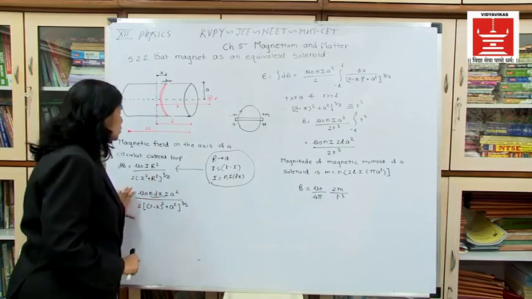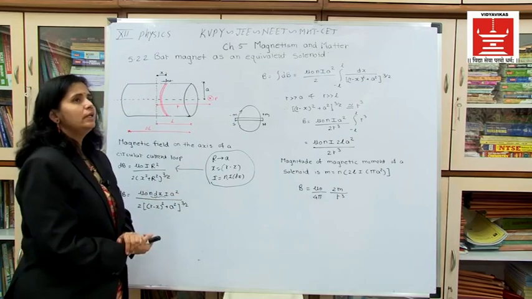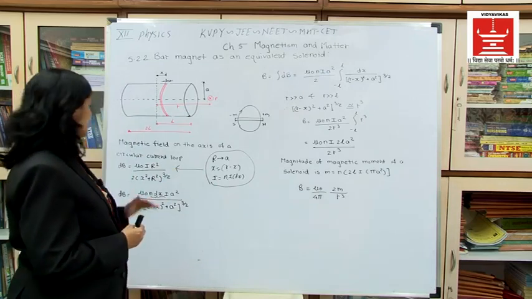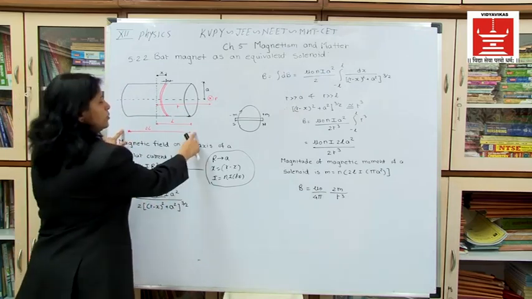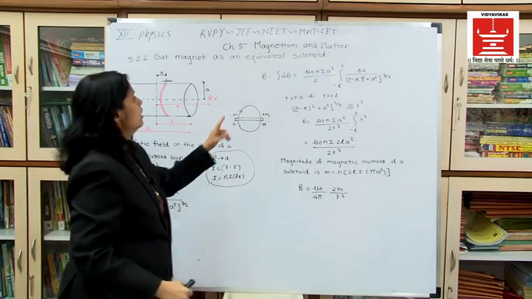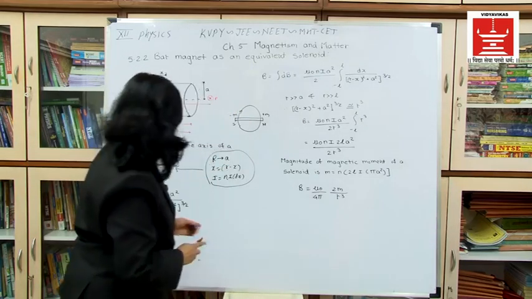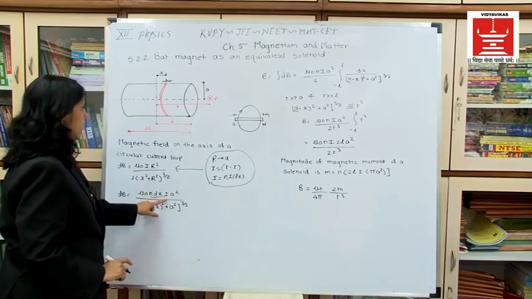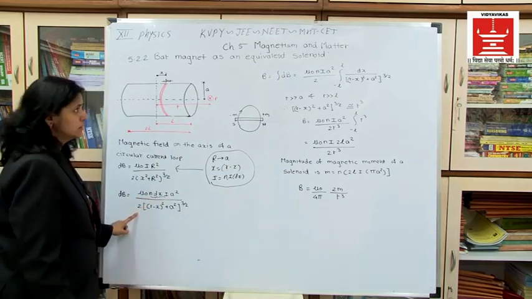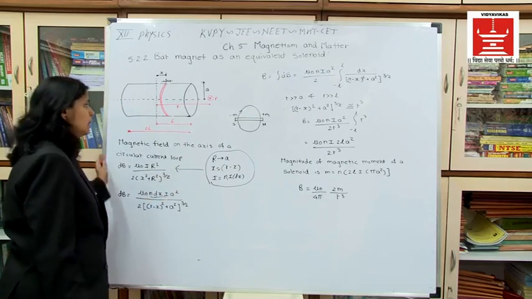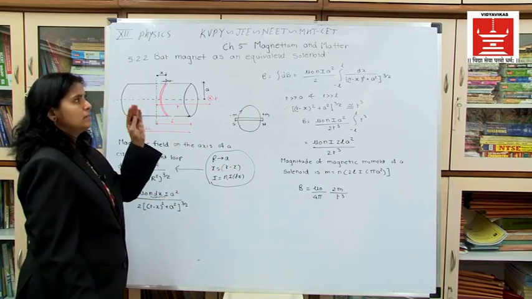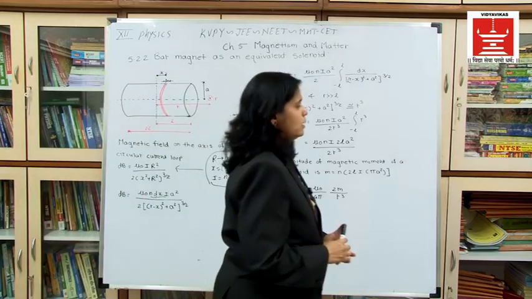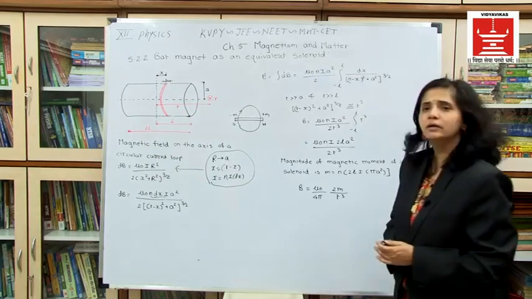If I want the total magnetic field, then I will integrate it. What will be the limit? It is a finite integration I am going to do. It will be minus L to plus L, right? So if you want to integrate this, mu 0 n I a square and 2 are constants, so we will take them outside the integration. My limits for the integration are minus L to L, dx, and r minus x bracket square plus a square raised to 3 by 2 inside the integration.